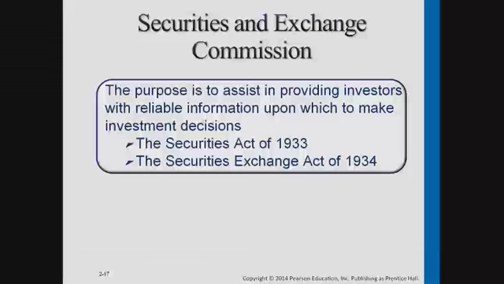Those CPA firms that do audits of publicly traded companies have to be registered with the PCAOB, saying yes, they are competent enough, we have looked at them, and they are entitled to do audits of publicly traded companies. So at least annually, and a lot of times they also have to file quarterly reports, but at least annually, and usually by March 15th. If the company's year end is December 31st, the annual report has to be filed with the SEC by March 15th. So it has to be done pretty quickly at year end.